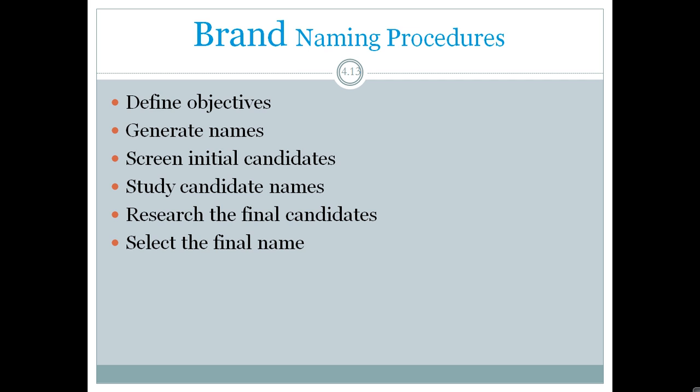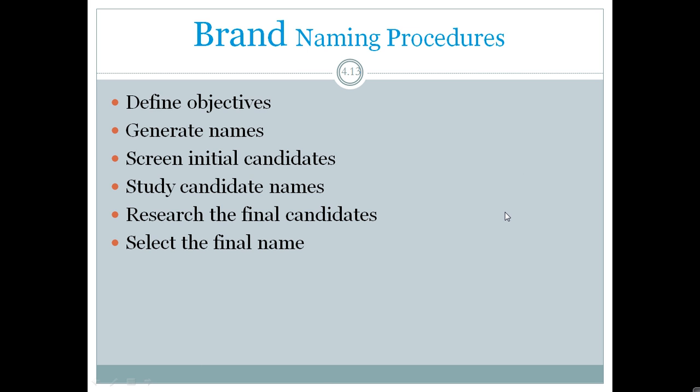Brand naming procedures: define objectives, generate names, screen initial candidates, study candidate names, research the final candidates, and select the final name. First we need to define the objectives, that is, for which objectives we are selecting a brand name. In the initial stage we make a list of names, meaning we generate different names.